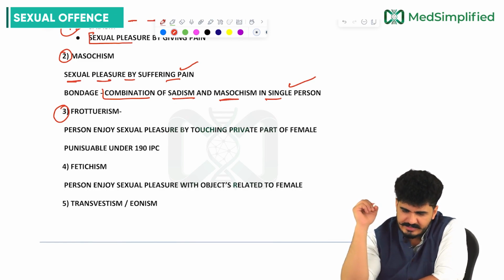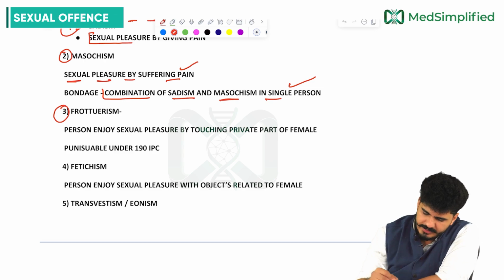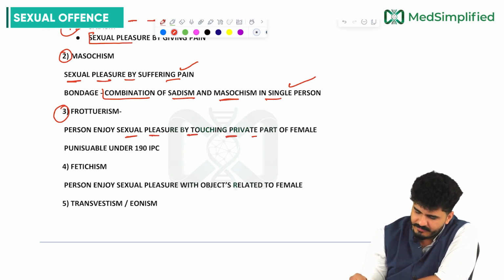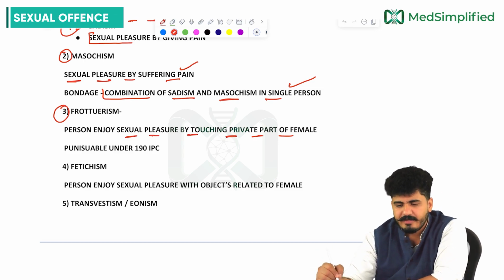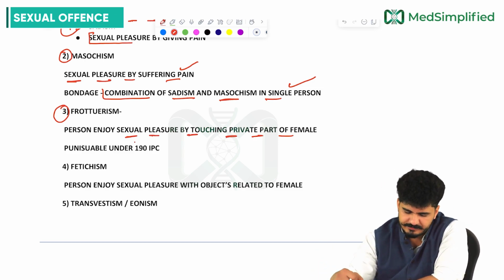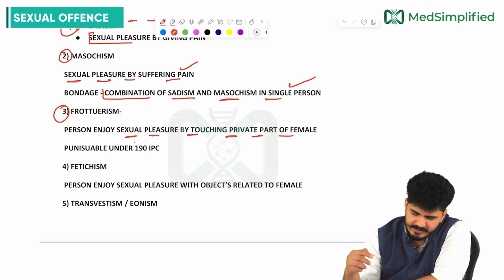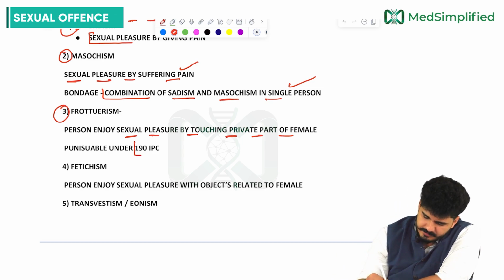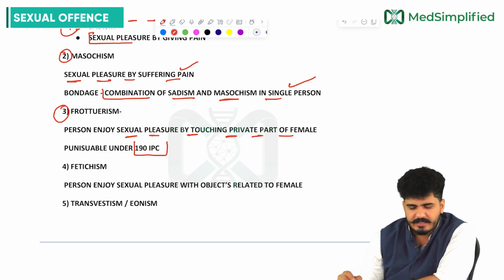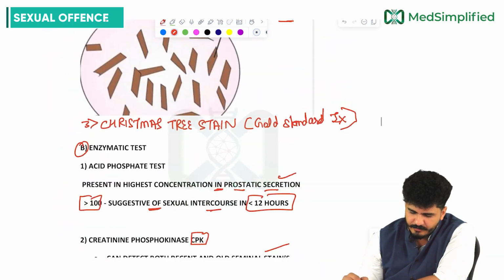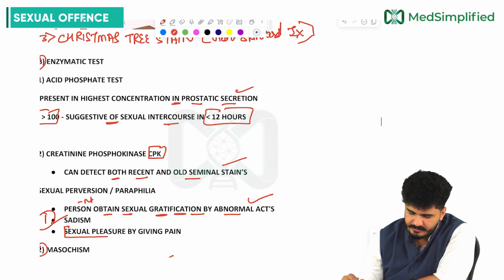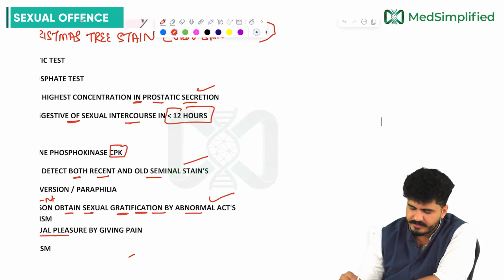Frotteurism, my dear friends. The person enjoys sexual pleasure by touching the private part of the female. Private part of the female. And this is punishable under IPC 190. Before going further, I just want to add something right here in the identification.